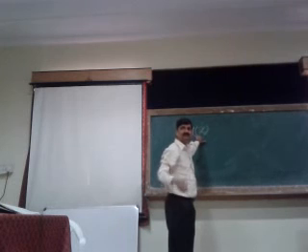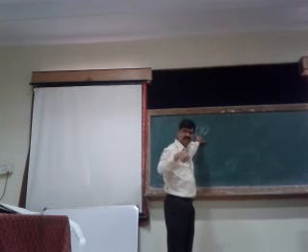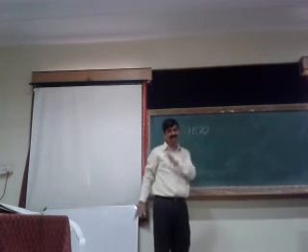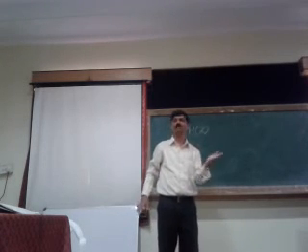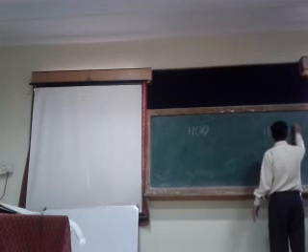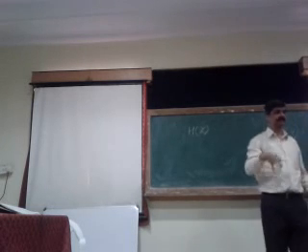H(X) indicates the average uncertainty of the experiment as such. Then what do I do? I transmit X. I observe Y. So there is a new term called H of X given Y. For an ideal channel, what should that be? It should be 0. H of X given Y should be 0. But for a practical channel, it has some value.